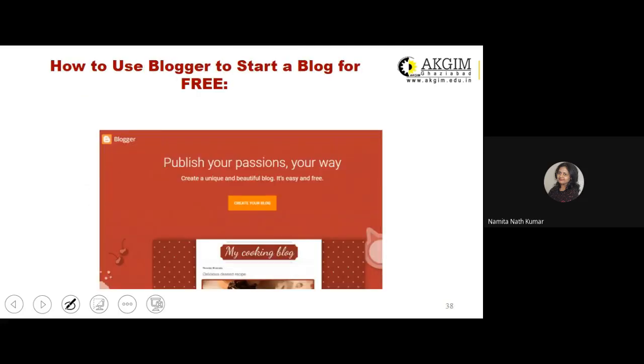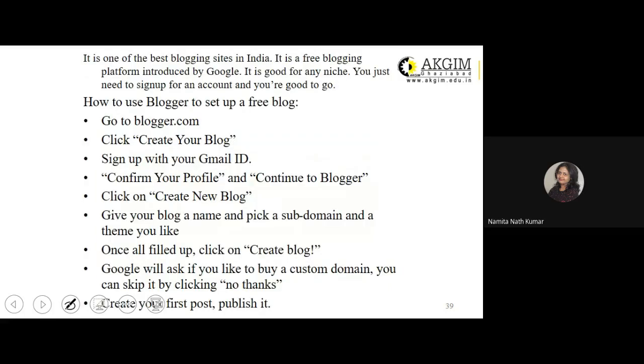Now, this is the site which I was talking to you about, blogger.com. This blogger.com you can use to create your own blog. These are some of the steps which have been identified on how to create your blog using blogger.com. It is one of the best blogging sites in India, a free blogging platform which has been introduced by Google. To use Blogger, to set up a free blog, you go to blogger.com, click on create your blog, sign up with your Gmail ID, confirm your profile and continue to the blogger.com website.